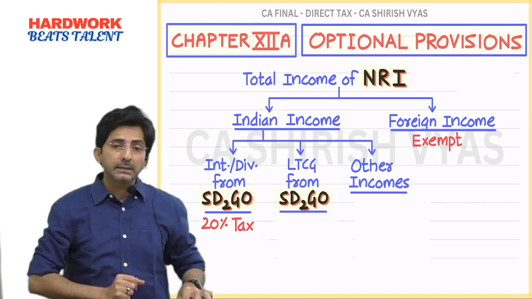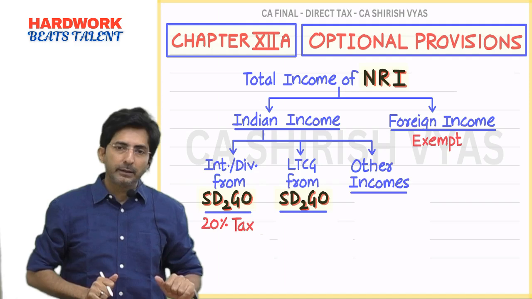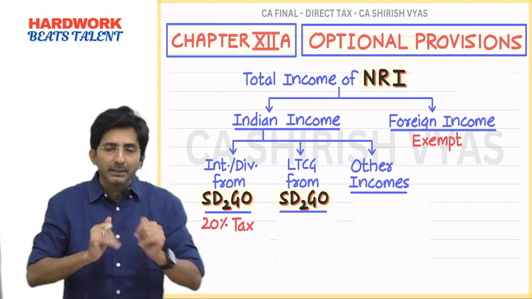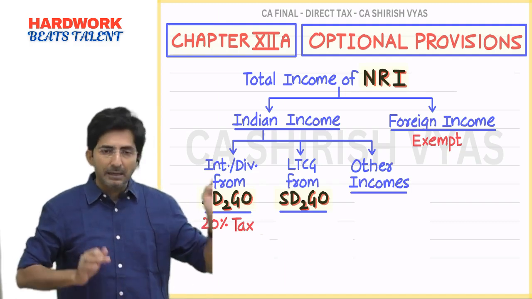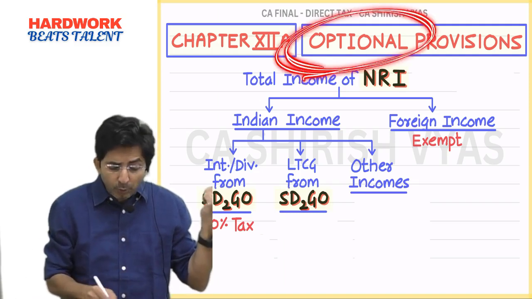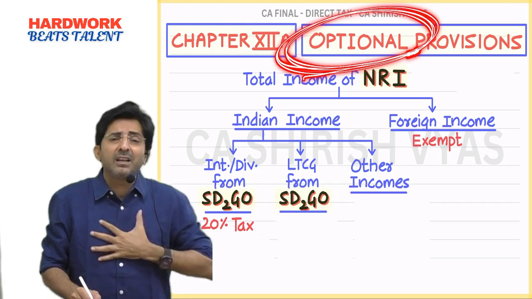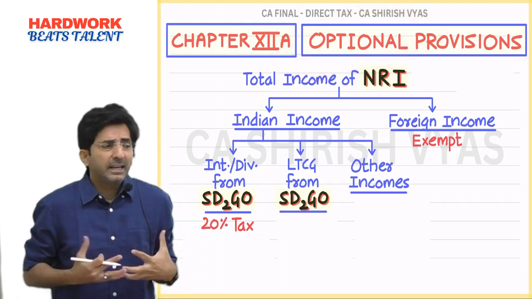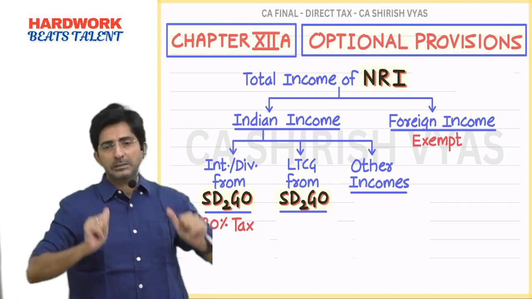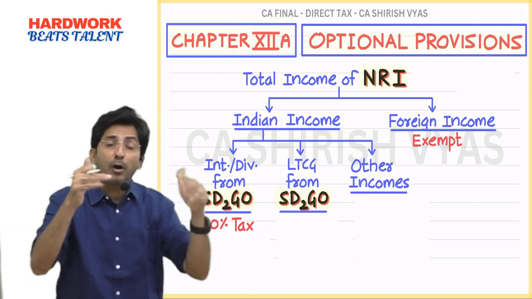So if a non-resident says, what is so special in 20? I like slab rates only, because in slab rates at least up to a particular level it is 0, then 5%. So if he says that I love slab rate, okay, then pay as per slab rate. This is an option to you, dear. We don't hate you, we love you. Understand our love. Our love is such that we are giving you freedom. You do what you want. You love slab rate, pay tax as per slab rate. You like 20, pay tax as per 20. Whatever you want, you do.